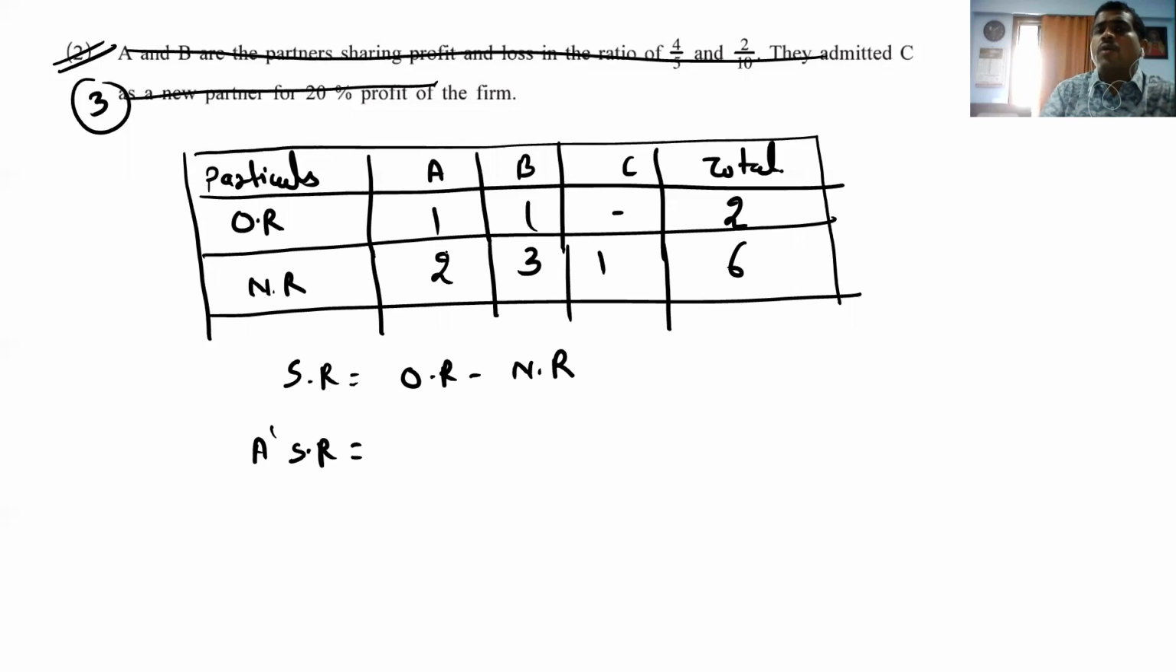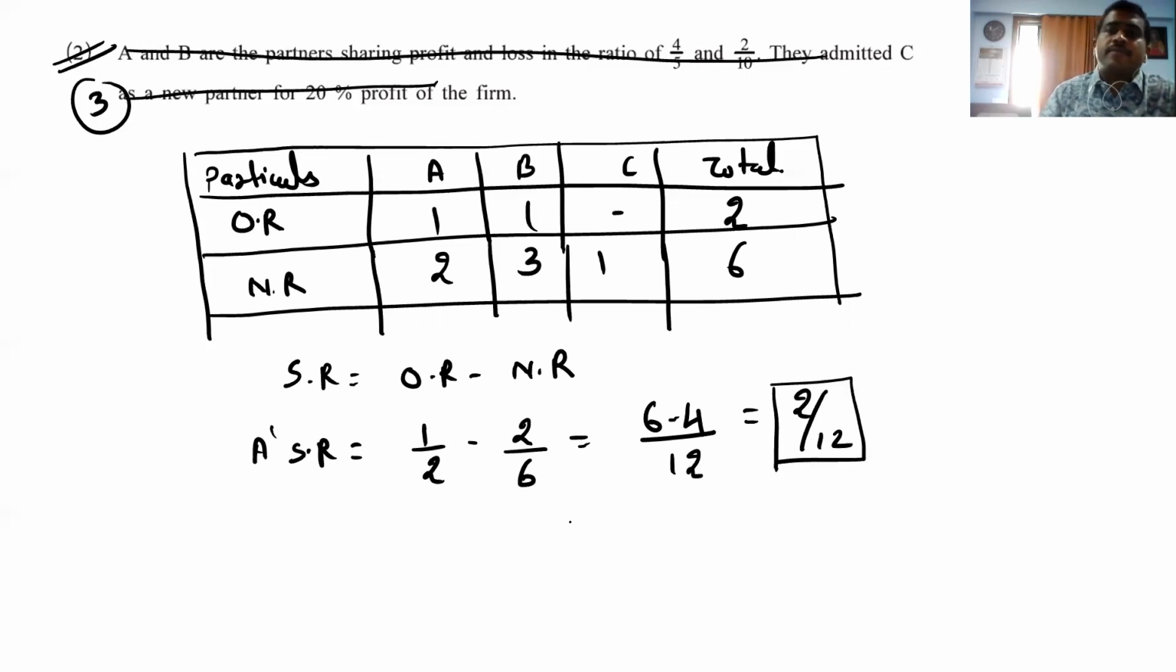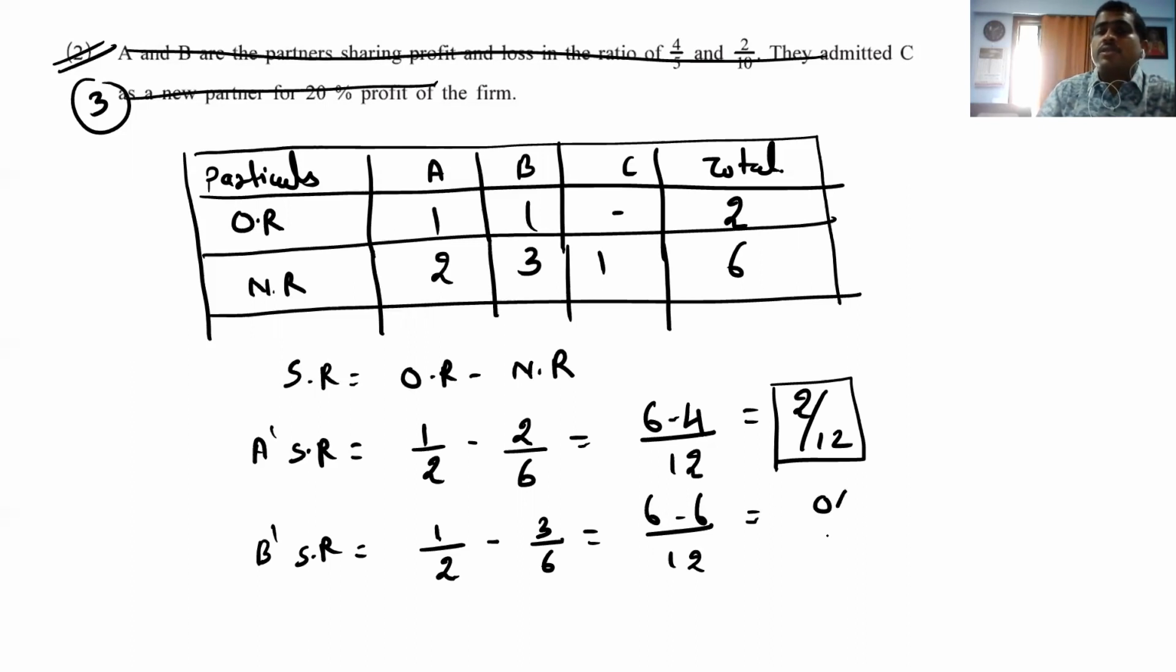तो A का old क्या है? 1/2. A का new क्या है? 2/6. 2 6s are 12. 6 1s are 6. 2 2s are 4. 6 minus 4. It comes to 2/12. Clear? Now comes B's sacrifice ratio. That is 1/2 minus 3/6. 6 minus 6. That is 0/12.